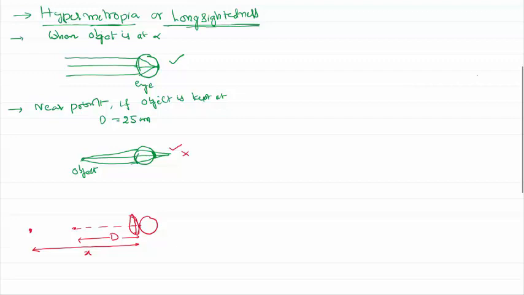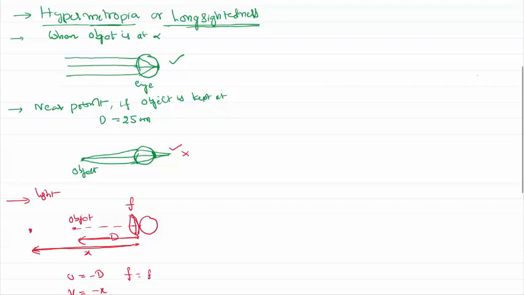This convex lens takes the object that you have kept here as its object. That means u is equal to minus d, because the light is falling like this. All distances are measured from the center of the lens. As this distance is measured against the direction of the light, as per the sign convention, it is negative. We choose the lens of focal length f in such a way that it forms an image at a distance x. That means v equals minus x, and for that lens, the focal length is f itself.